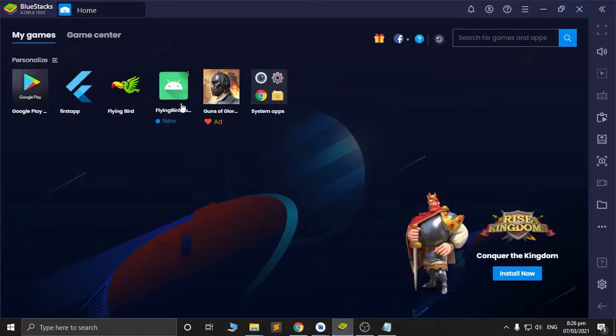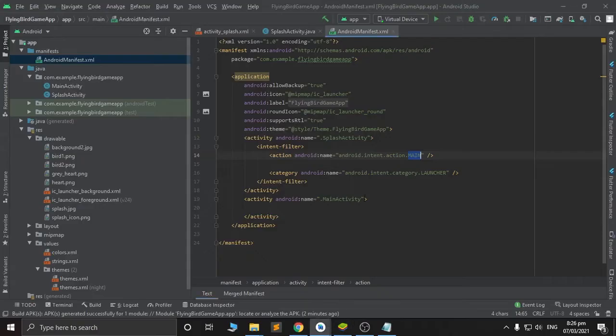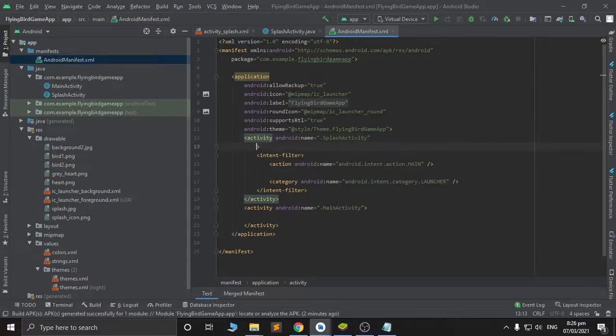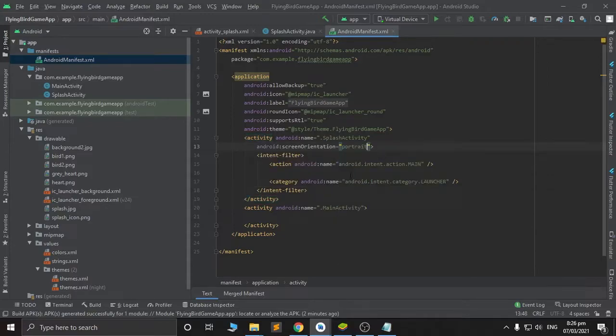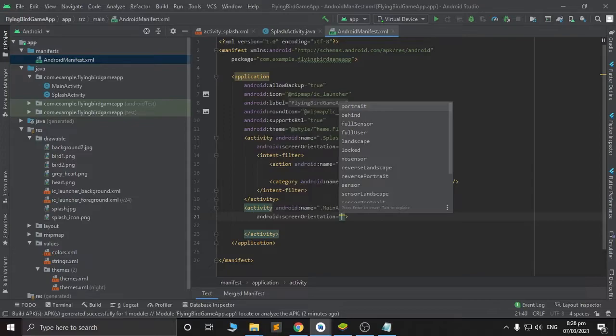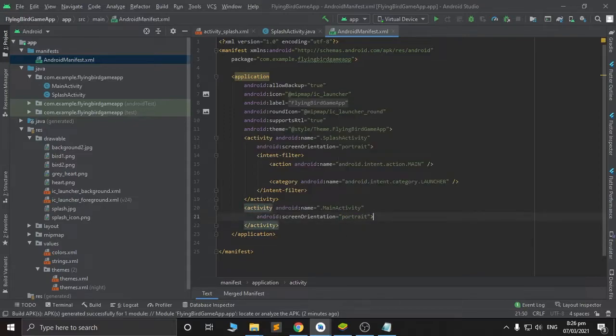And then, you saw that it is in landscape. So, in the Android manifest, let's change that to portrait. So, screen orientation. There. Then, choose portrait. Same with main activity. Enter. Screen orientation. Portrait. After that, you can fix the layout if you want, or if you don't, that's okay too. Then, let's try to run the virtual device.